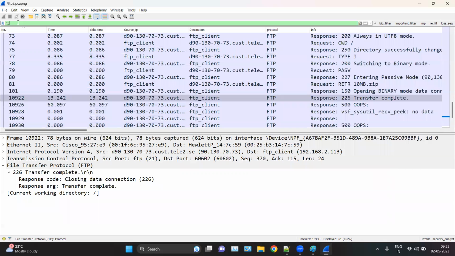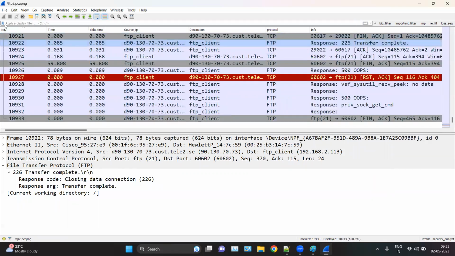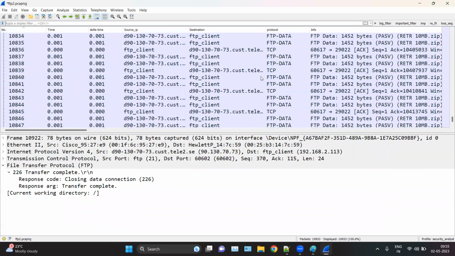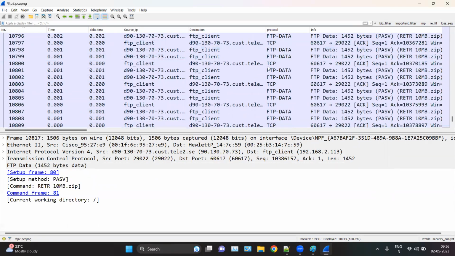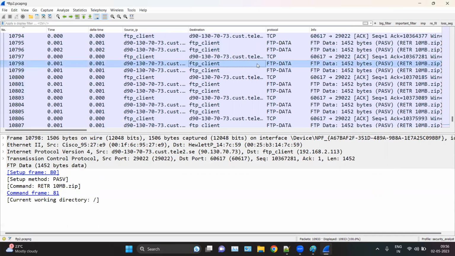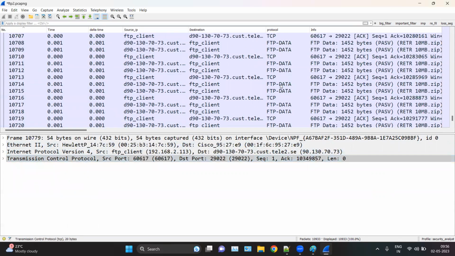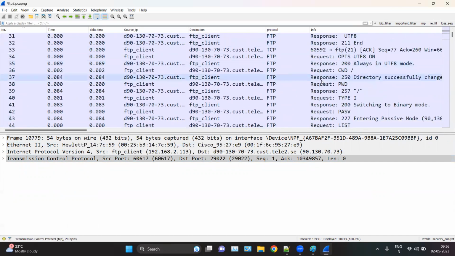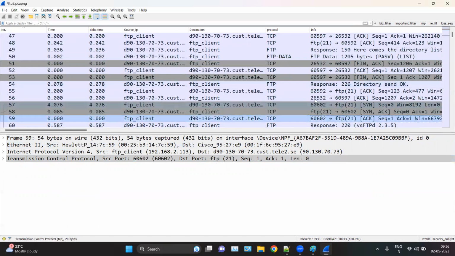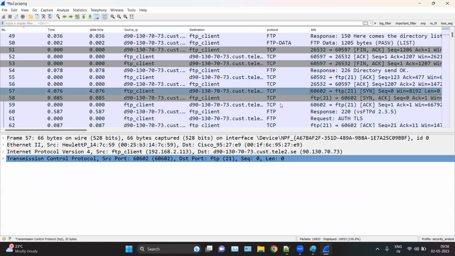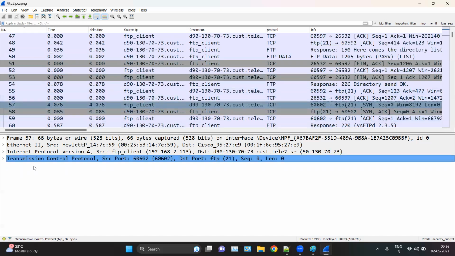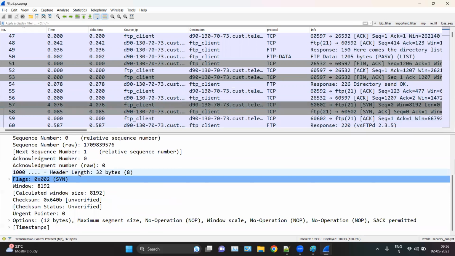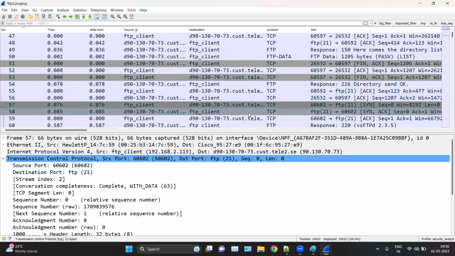And when you see the FTP data, just like here, these packets are FTP data, which is the file transfer. And you can see the port number, which is 29022, and the destination port is also random, which is for the FTP data. And here you can see lots of packets of FTP data up to here. Okay.